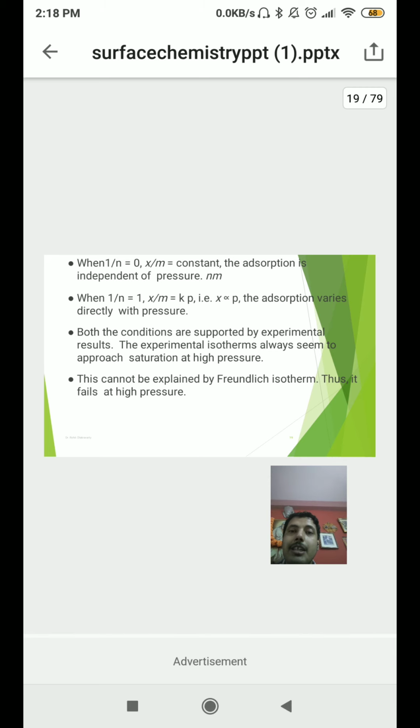Already discussed that the adsorption is actually dependent on pressure. So when there is a variation in pressure, there will be a difference in the adsorption phenomena also. Both the conditions are supported by experimental results.